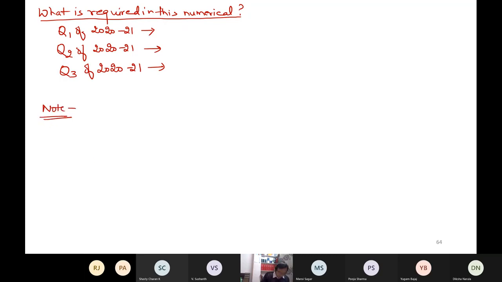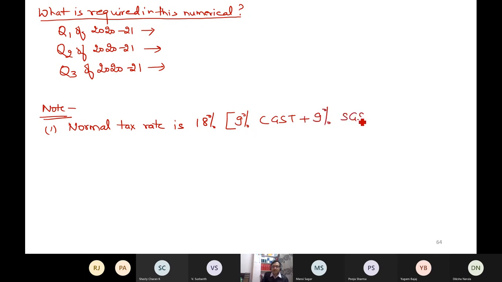I hope the point is clear. The question also says the rate of tax on architectural services are CGST 9%, SGST 9%. Now that is the normal tax rate. So what is given? If you don't follow composition levy scheme, then what is the normal tax rate on these services? It is 18%, which is a combination of 9 center plus 9 state. I hope the point is clear.